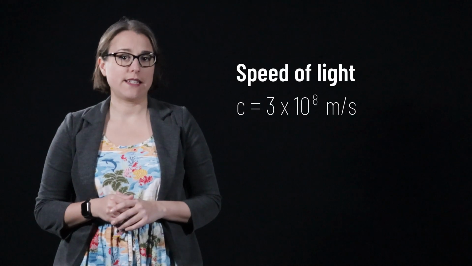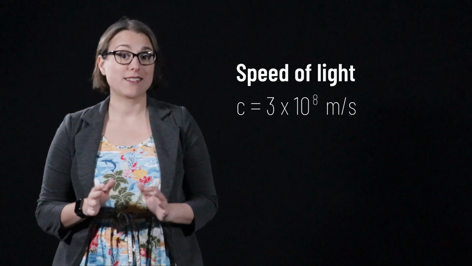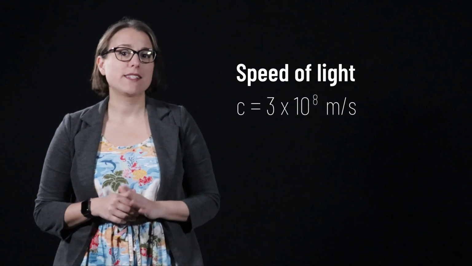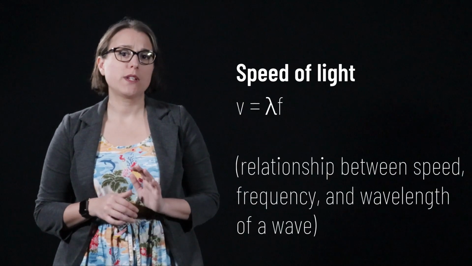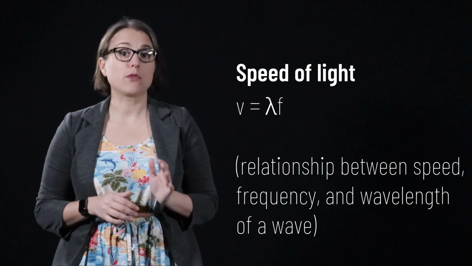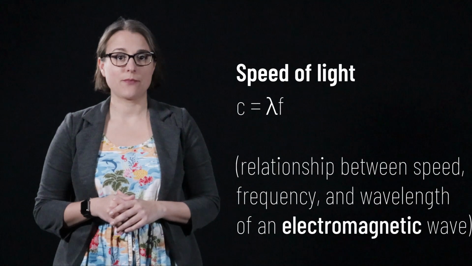The speed of light is 3 times 10 to the 8 meters per second. That is 300 million meters per second. The speed of light is represented by the lowercase letter c. When discussing electromagnetic waves, the equation v equals lambda f becomes c equals lambda f.